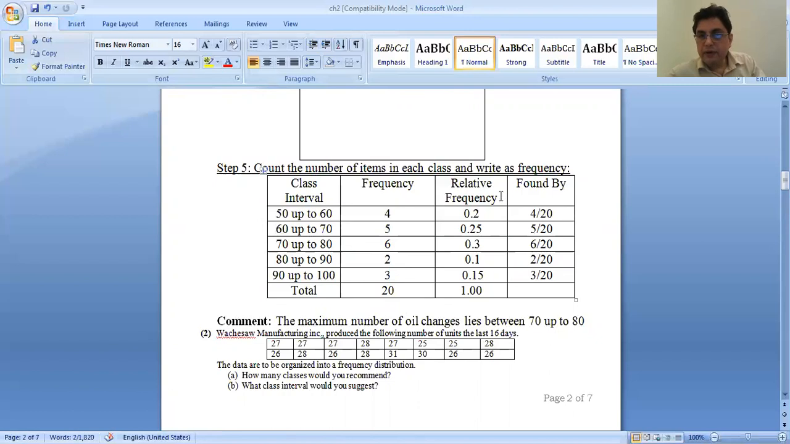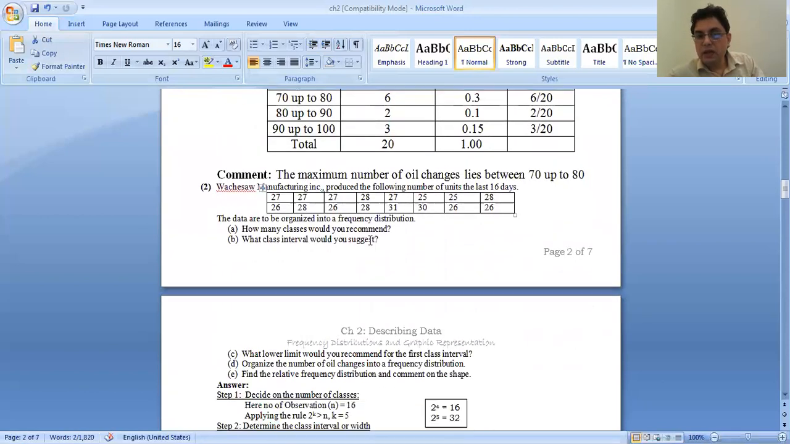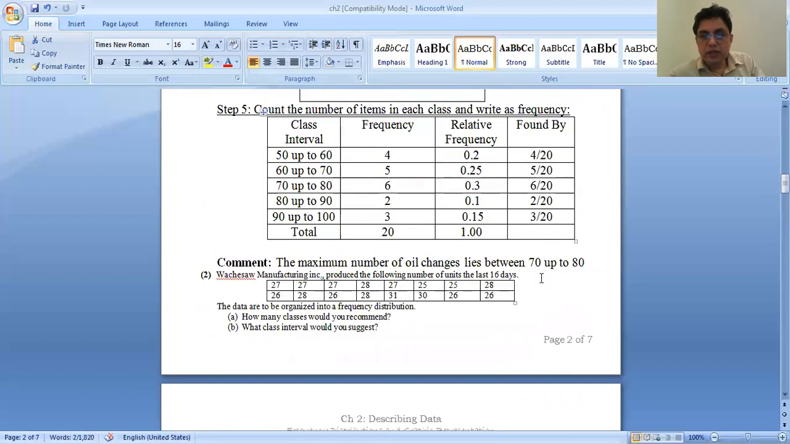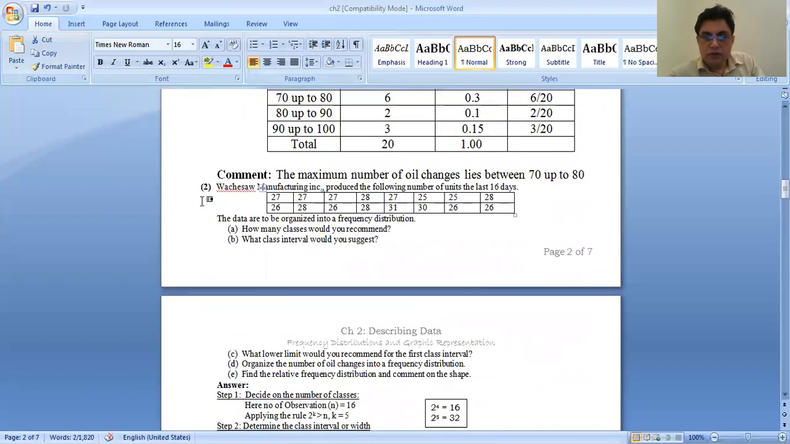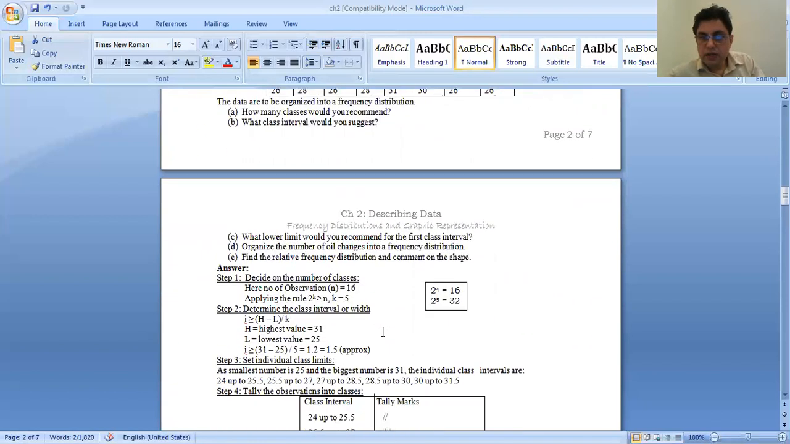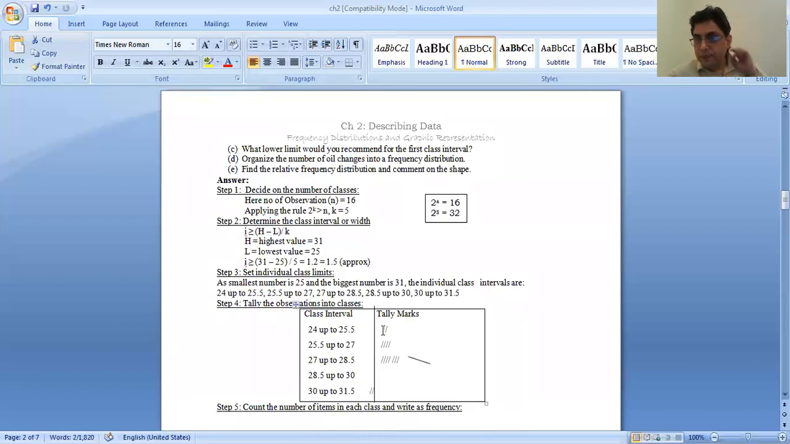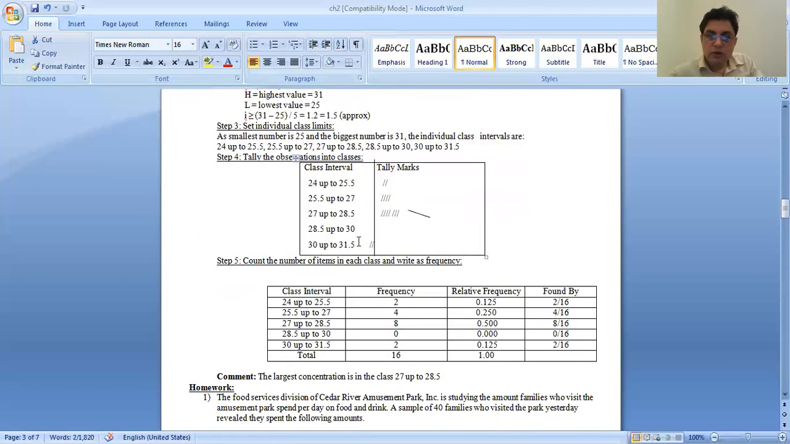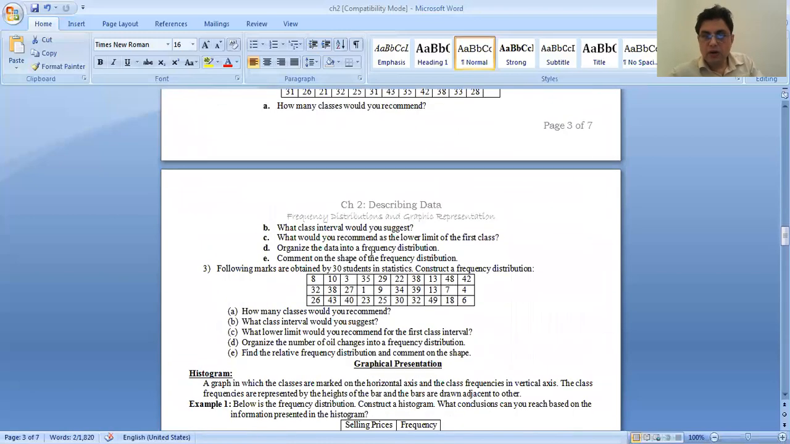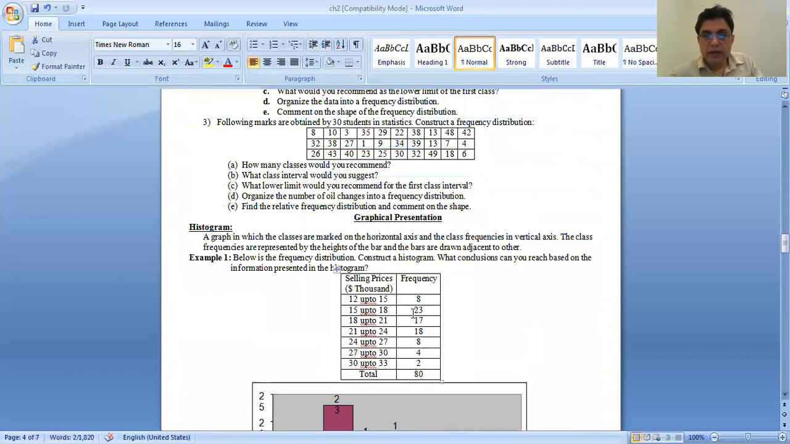Okay, and then relative frequency is very easy. 4 divided by 20, 5 divided by 20, like this. Comment: the maximum number of oil changes lies between 60 to 70. It's very easy. So you have to solve similar questions. This chapter I have uploaded in the Moodle, so you have to download it and solve similar questions. There are a lot of examples given here.